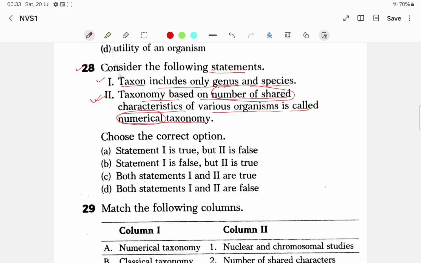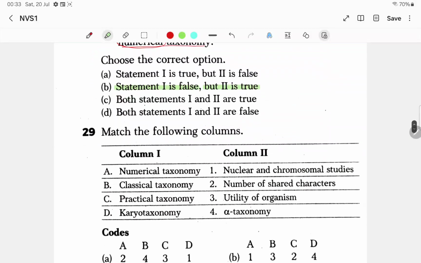Here it is told that taxon includes only genus and species, so that is wrong. So the correct answer, statement 1 is false but statement 2 is true. That is option B, so that will be the correct answer.